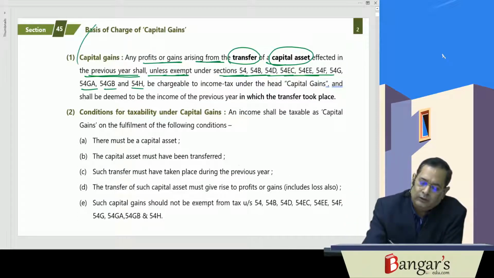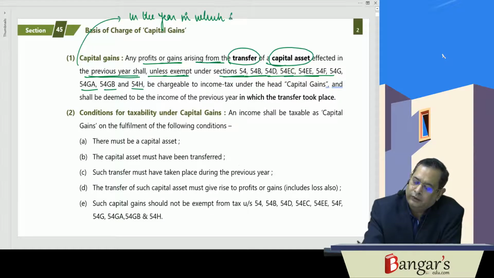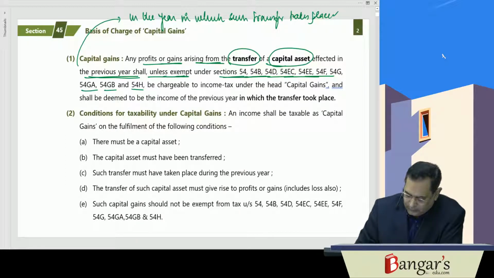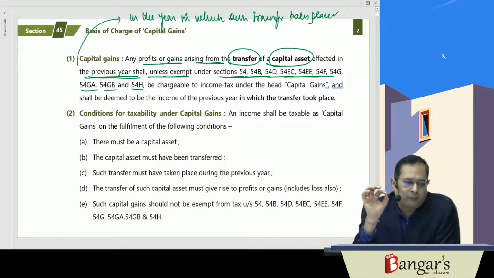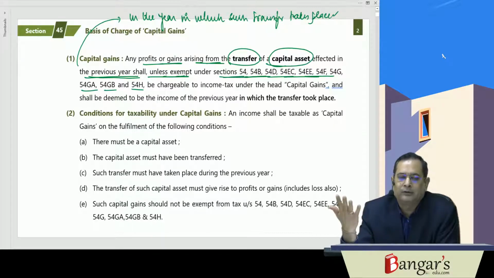So here capital gains will be taxable in the year in which such transfer takes place. So any profit or gain arising from transfer of a capital asset which has been effected during the previous year, and the same is not exempt from tax by virtue of section 54, will be taxable under the head capital gains.